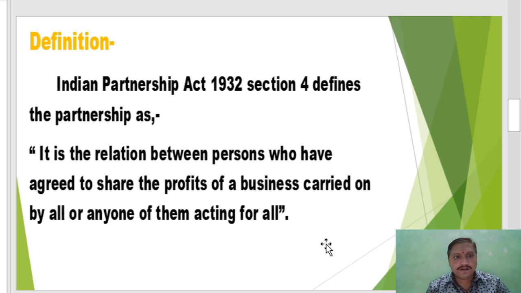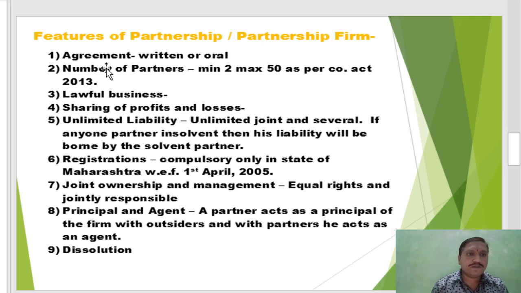So the definition shows that an agreement is a must between partners. With the help of the agreement, the actual relation between partners comes into existence, and the partnership business also comes into existence. Now, features of partnership.